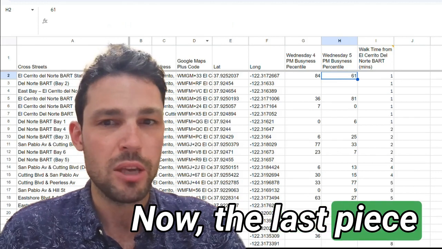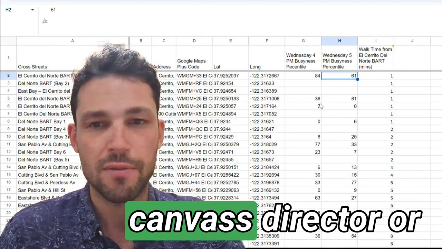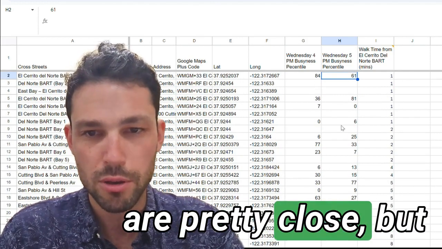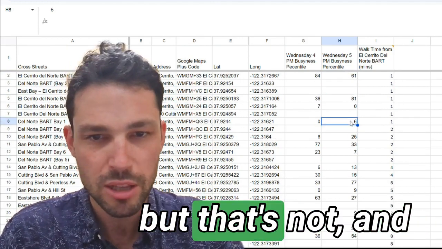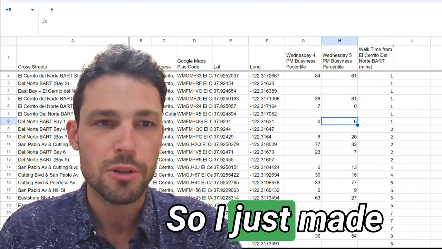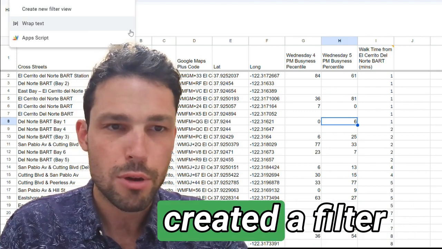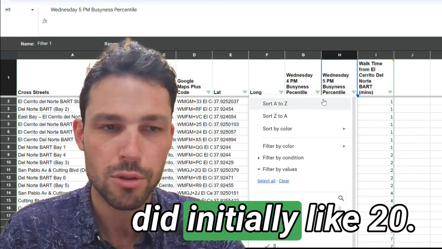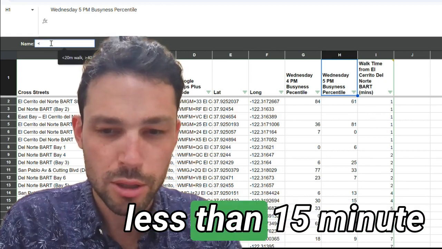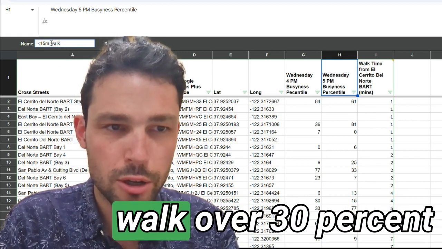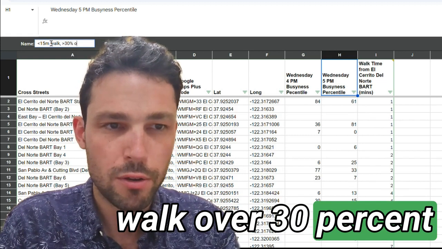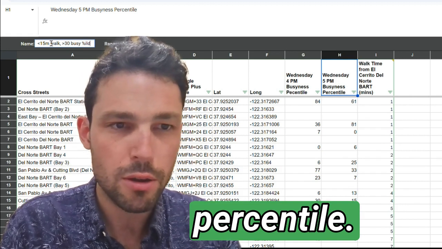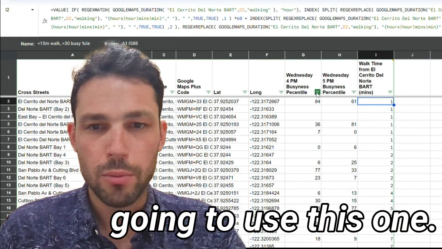Now, the last piece, just so that the user, or the Canvas director or whoever's organizing this, doesn't have to manually comb through and be like, oh, these are pretty close, but this one has a high occupancy percent, but that's not. So I just created a filter view, and you could do different ones too, right? You could, like I did initially, 20. Let's do this one: less than 15-minute walk, over 30% busy. Or it's not really 30%, it's 30 busyness percentile. Okay, so we're going to use this one.